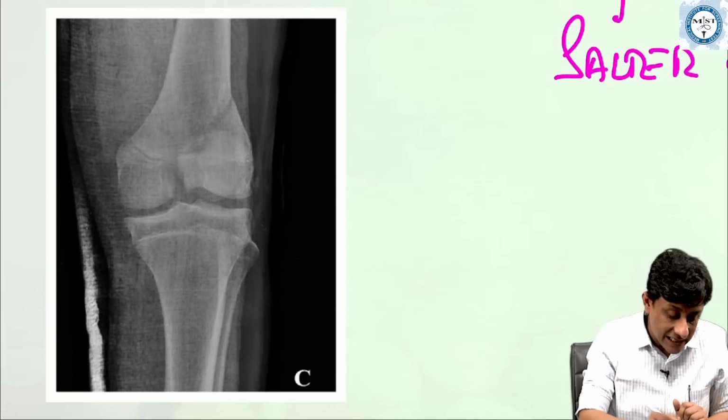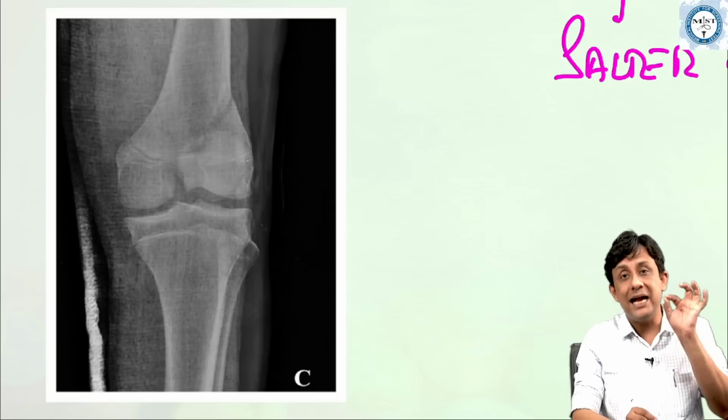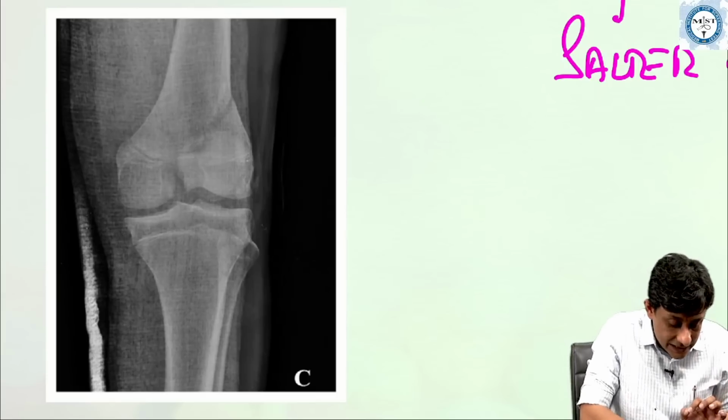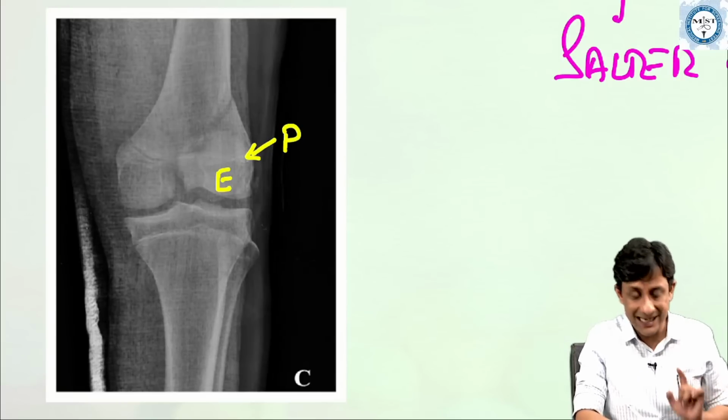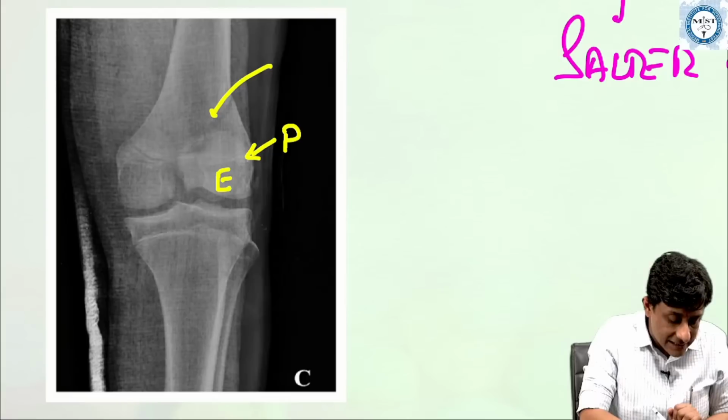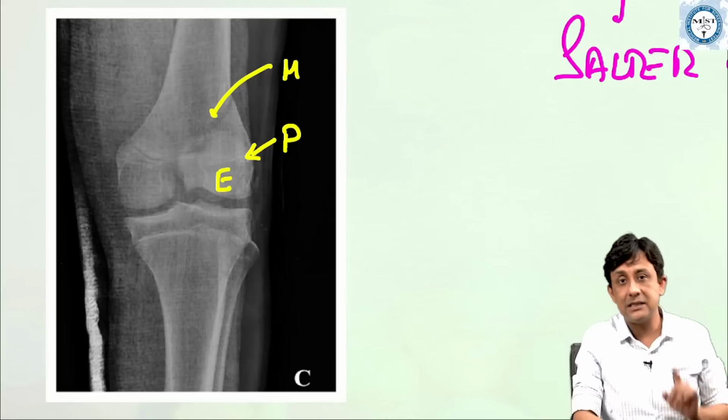Knowing that if we can clearly identify that this is your epiphysis, this part is your growth plate or physis, and this is the area of metaphysis.